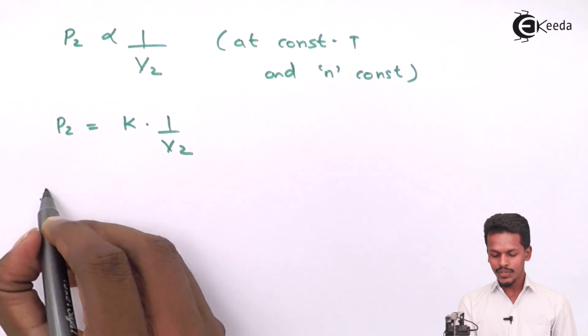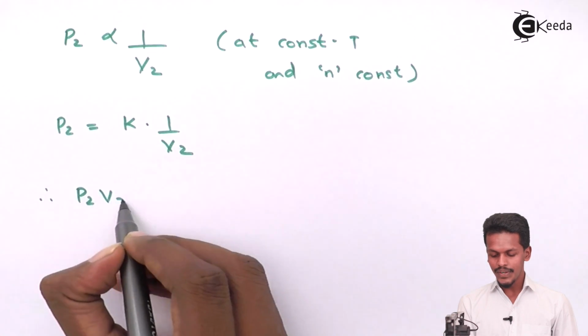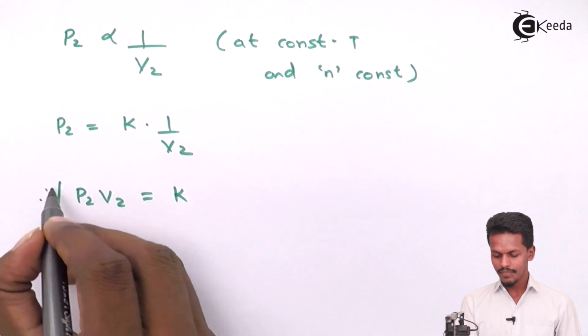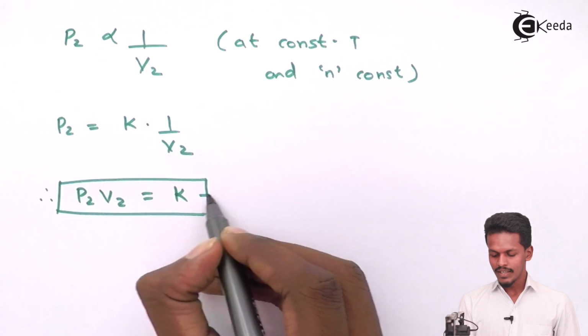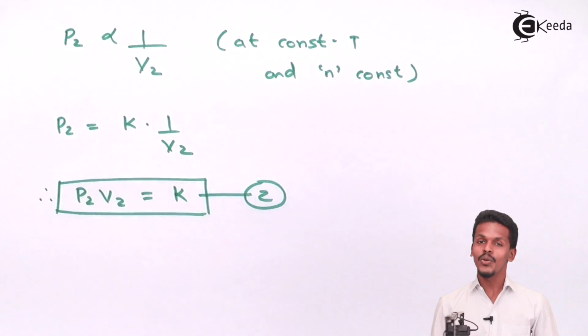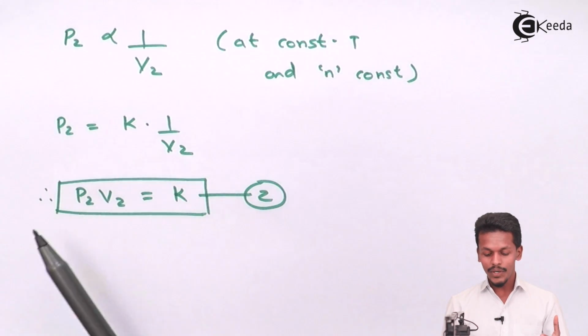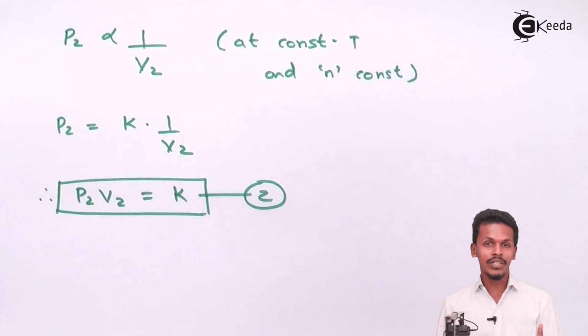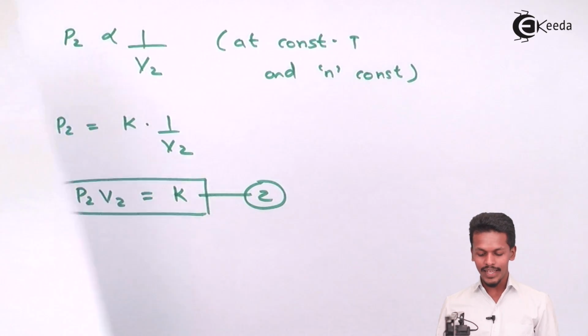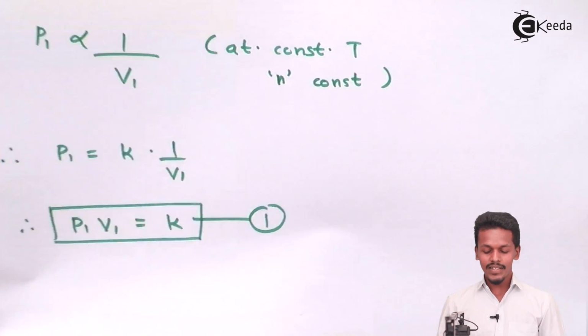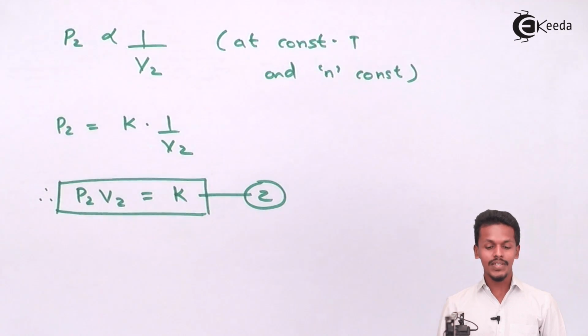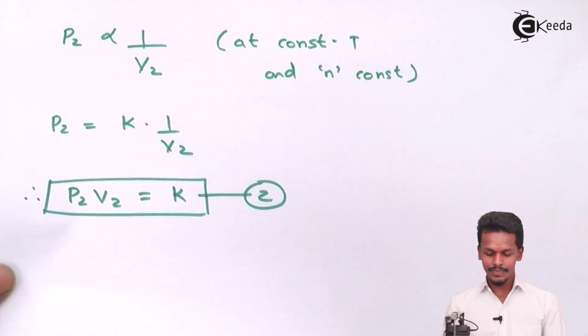So therefore this could also be written as P2 V2 is equal to K. Let me consider this to be equation 2. Here also we have applied Boyle's law, and in this case we have got the product, that is P2 into V2, is found to be the proportionality constant K. But this is the K, that is the constant value that we also got in equation 1. So we could equate both the equations.